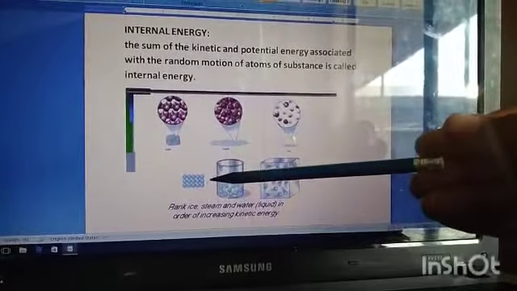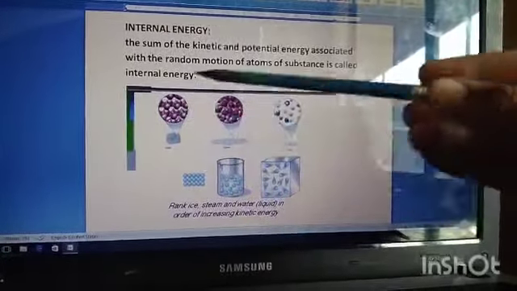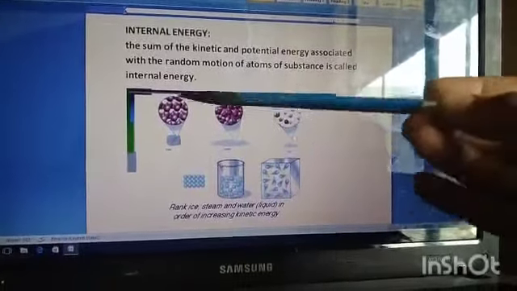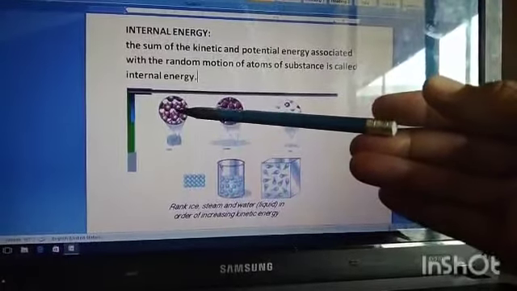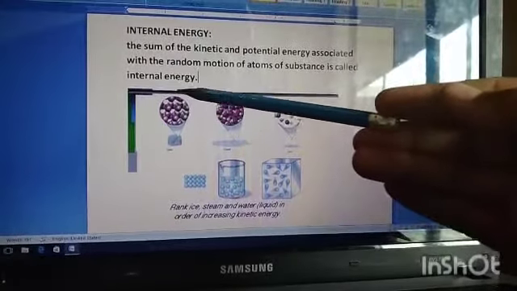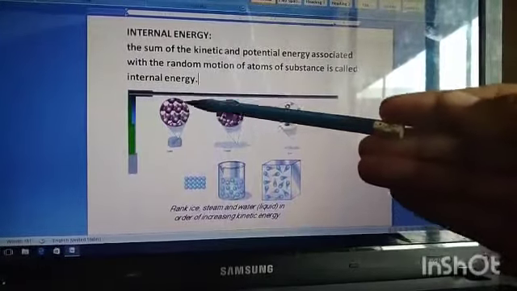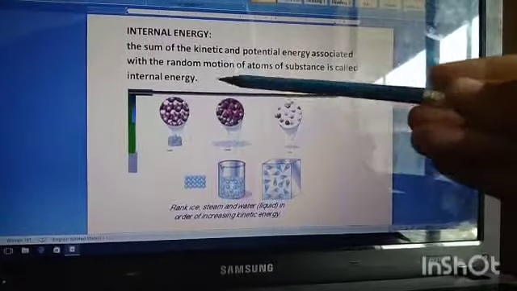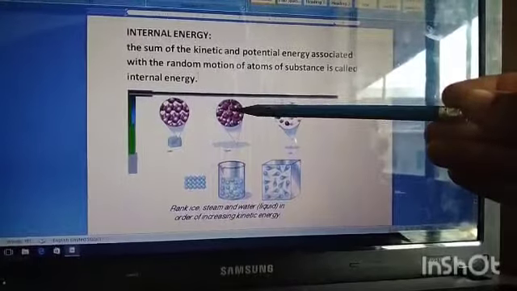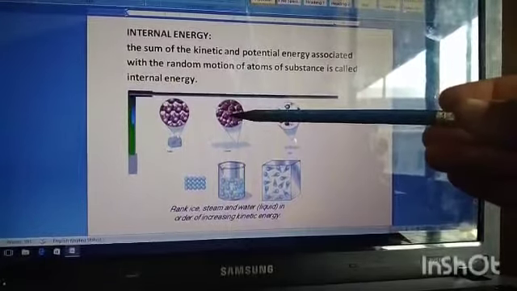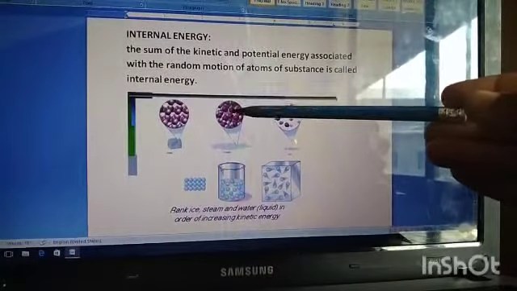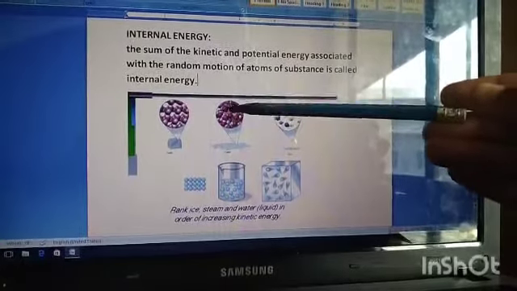You know that there are three different states of matter. One you call solid, another you call liquid, and the third you call the gaseous state. If we talk about the solid state, in solid state atoms are fixed at their position. There are strong attractive forces between the atoms, ions and molecules. They are bound together. And if we talk about liquid material, in liquid material atoms, ions and molecules are confined within the surface of the material. They freely move within the surface of the material, but they do not move out of the surface of the material.